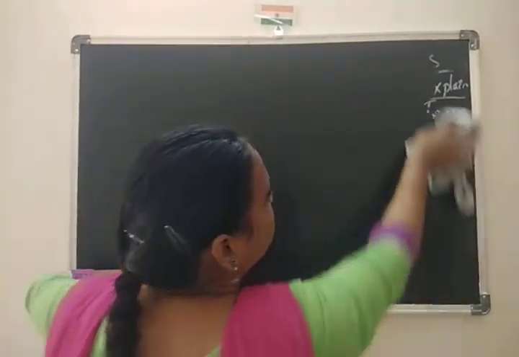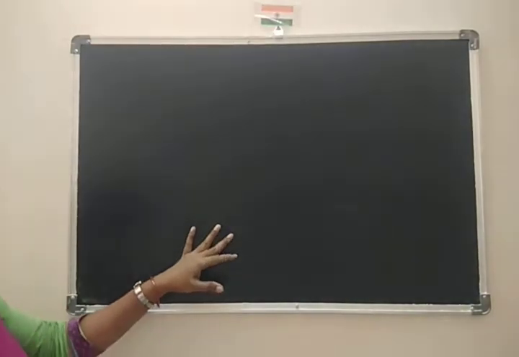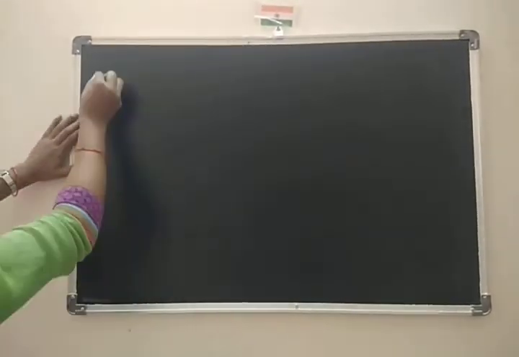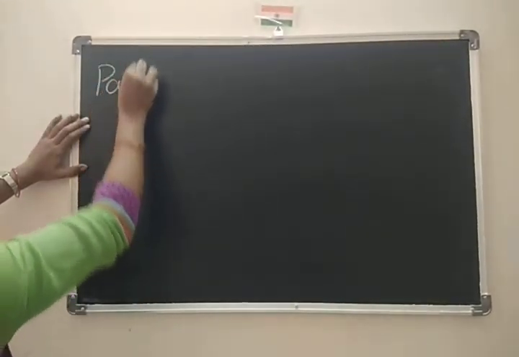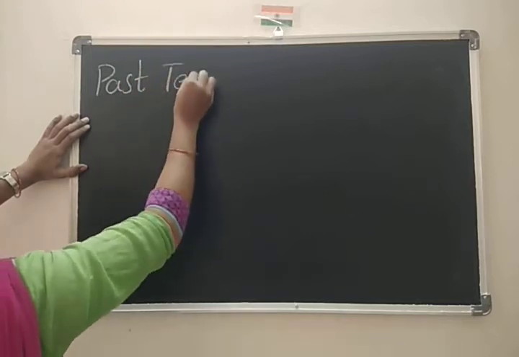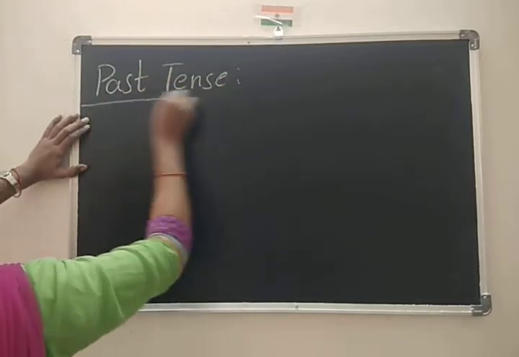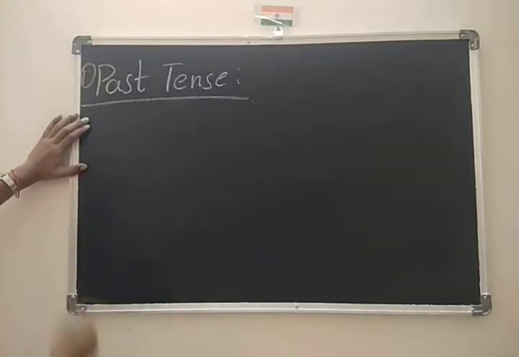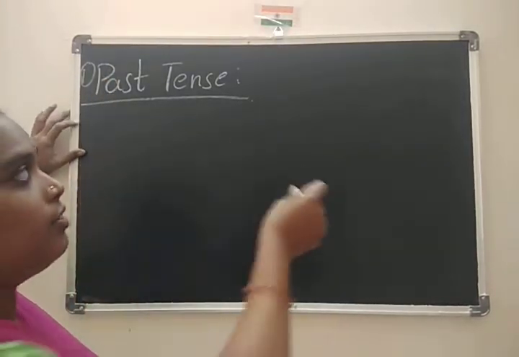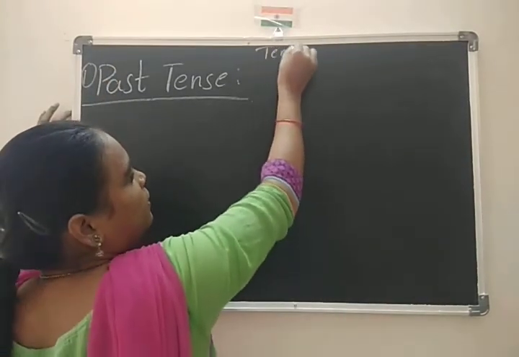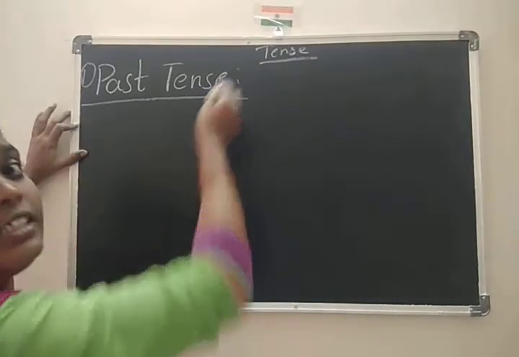Now coming to the individual tenses. First I am taking past tense. This is the first son of our father. Who is the father? Tense.